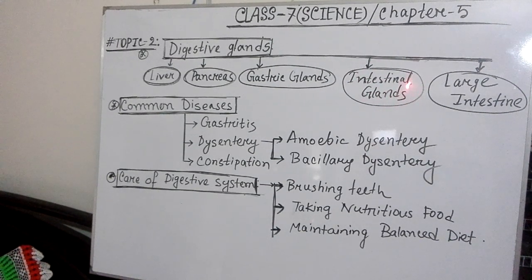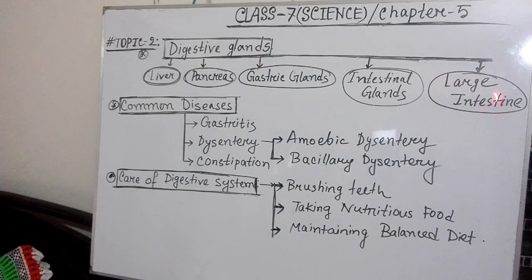This unnecessary portion goes out through the large intestine. And in this large intestine, there are so many glands, but these glands are not necessary to break down food. These glands inside the large intestine are necessary only to excrete the unnecessary portion of foods.